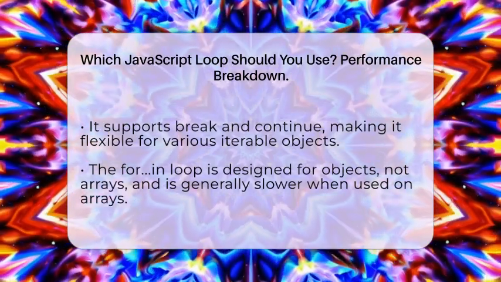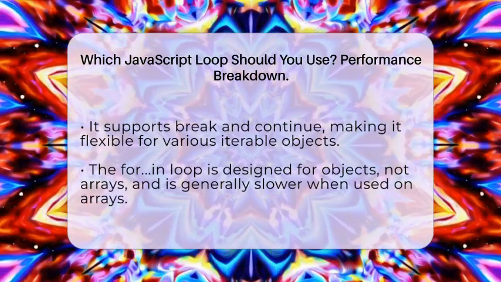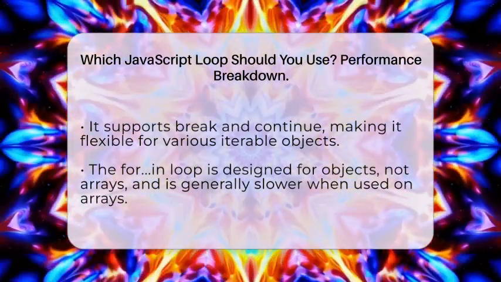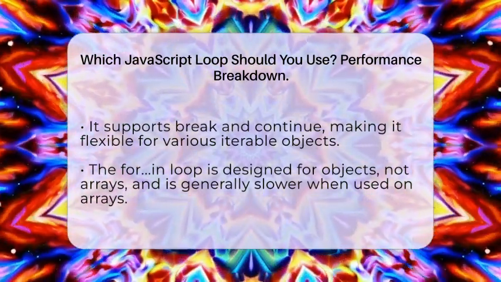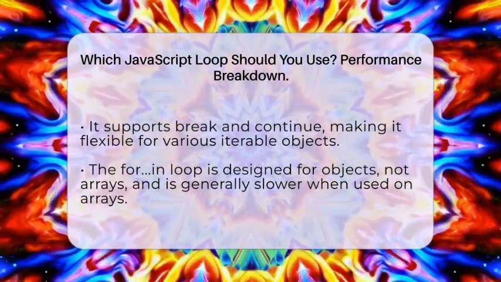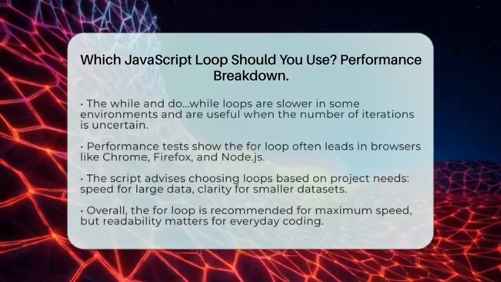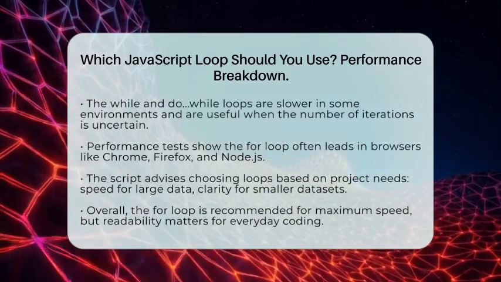Looking at performance, the for loop usually wins in browsers like Chrome and in Node.js environments because it has minimal overhead. Firefox shows similar results, with the for loop often being the fastest or close to it. The for in loop is generally the slowest and should be avoided for arrays.